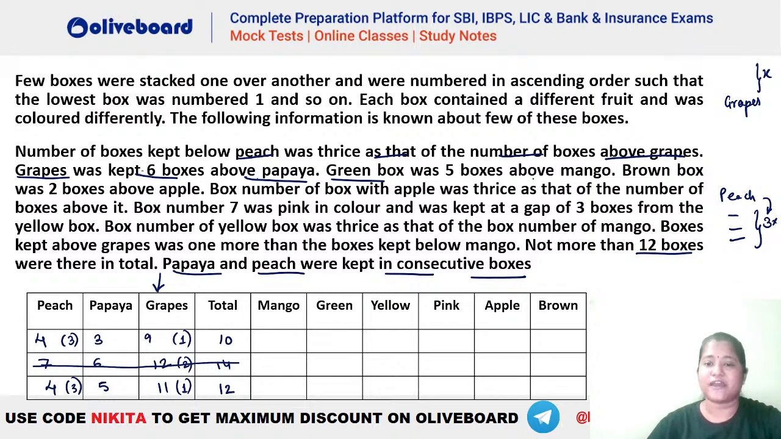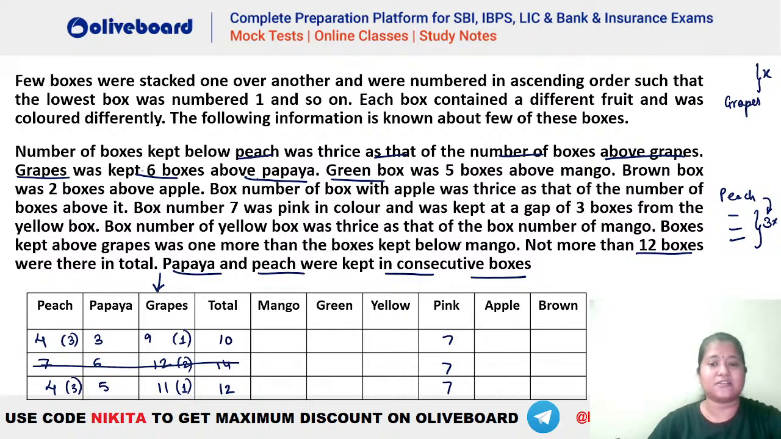Green box was 5 boxes above mango. Right now we do not know what is green box. ठीक है, तो बाद में check करेंगे. Brown box was 2 boxes above apple. Okay, we'll check that later. Box apple is thrice as that of the number of boxes above it. Box number 7 is pink in color. So 7 is pink in color. This has to be 7. ठीक है, ये तो हमें पता है. और क्या दे रखा है?